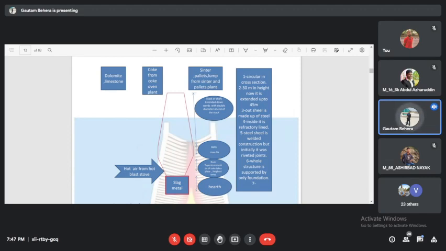Sintering is done using the Dwight-Lloyd sintering machine. You remember? Yes, sir. In the Dwight-Lloyd sintering machine, what we are doing? We are igniting from the top. You remember? Down draught sintering. So heat is available. That means we are basically incorporating the flux, the dolomite or limestone, into the fine iron ore.